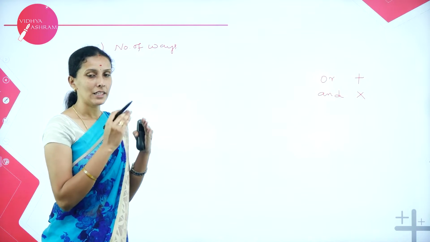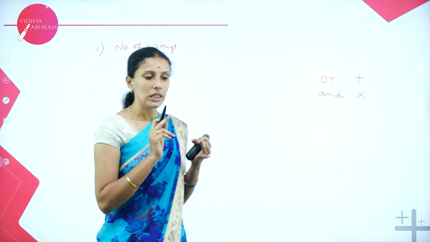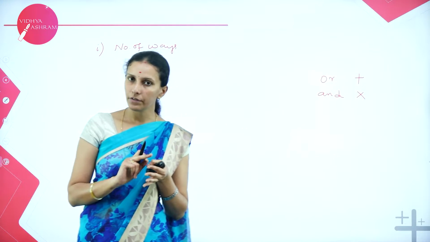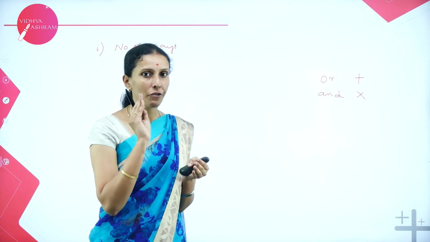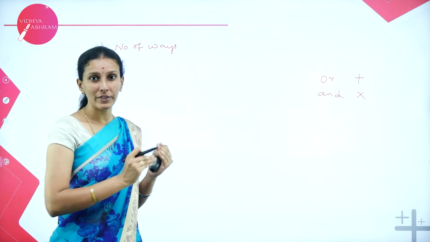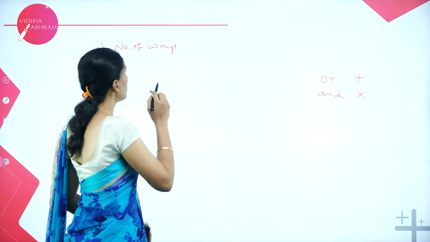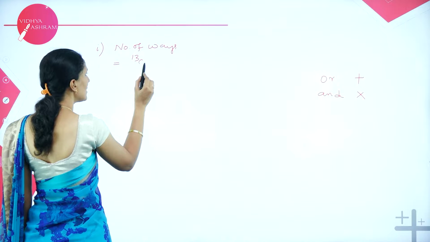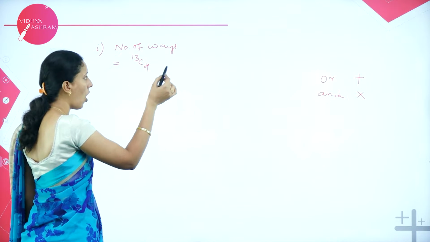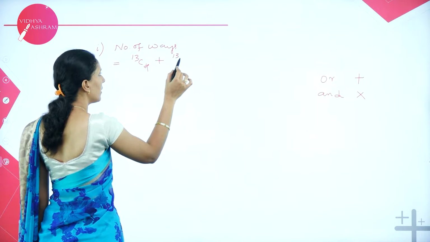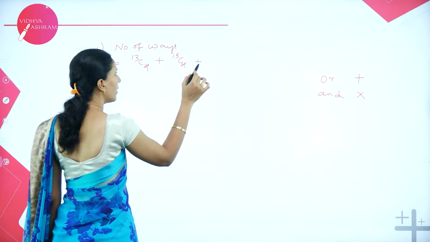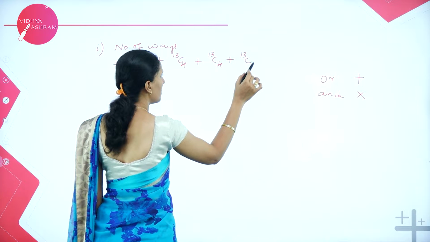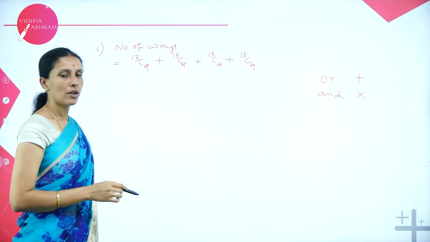So now we have 13 cards of diamond, 13 cards of hearts, 13 cards of spades and 13 cards of clubs. So we have to select 4 cards out of any of these which are of the same suit. So how will I write this? Number of ways will be 13C4. It may be diamond or it may be heart or it may be club or it may be spade. So like this we will write.